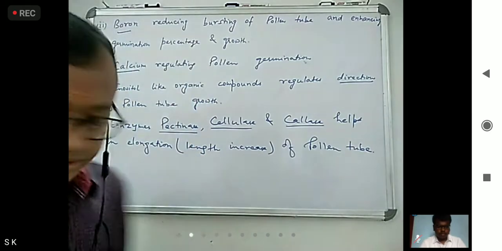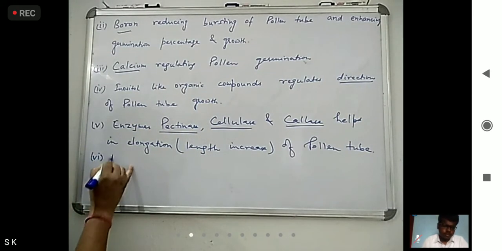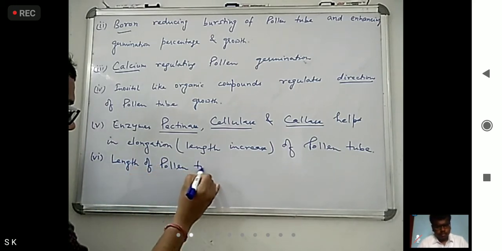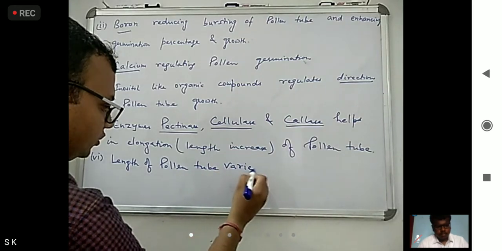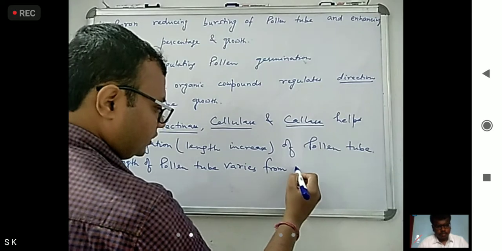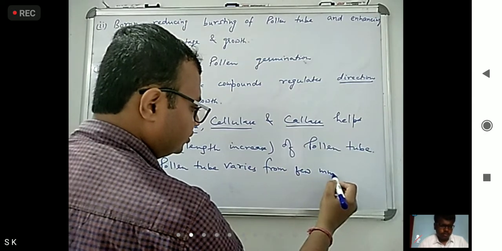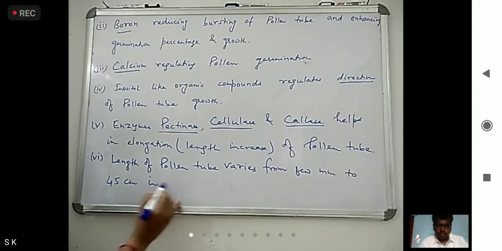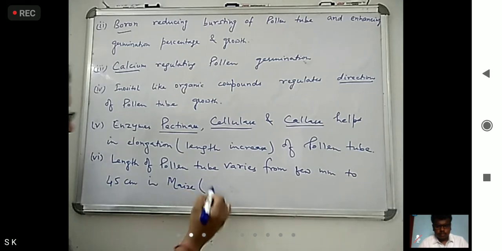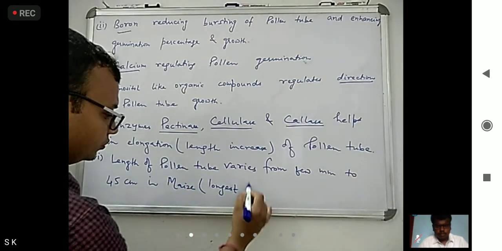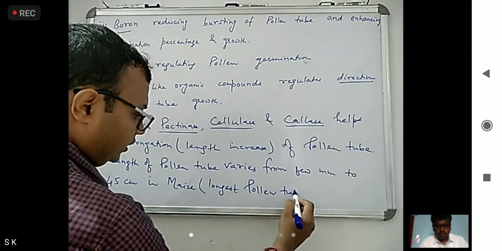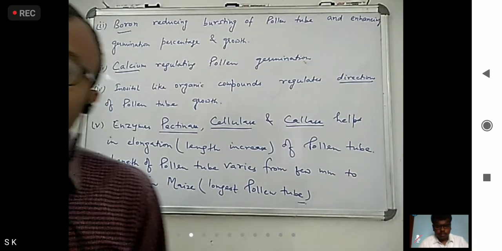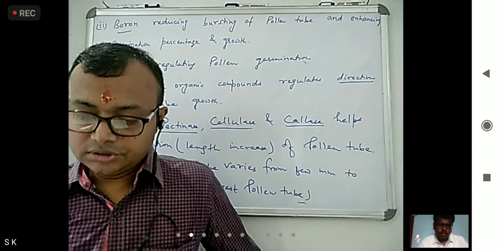So what we can say: length of pollen tube varies from a few millimeters to 45 centimeters, and maize contains the longest pollen tube. Okay, so these are the factors that regulate pollen germination.